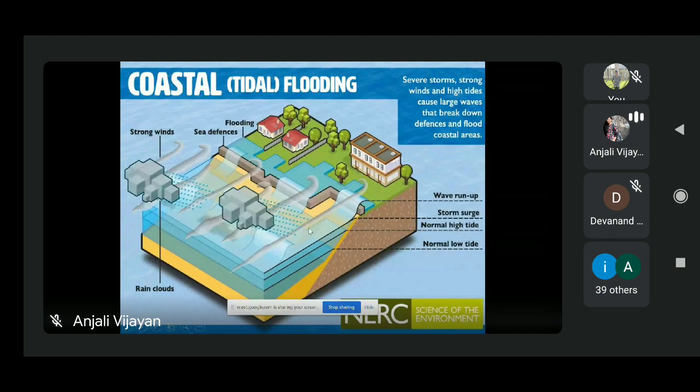So coastal flooding happens due to strong winds or storms that move towards the coastal area during a high tide. Those are called coastal flooding or tidal flooding. And this usually affects the low-lying areas near the coastal part. So those are getting most affected by coastal flooding.